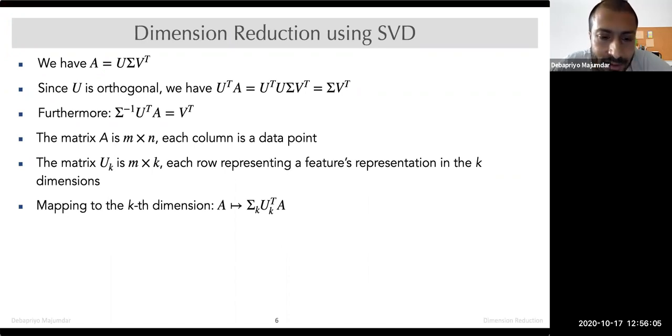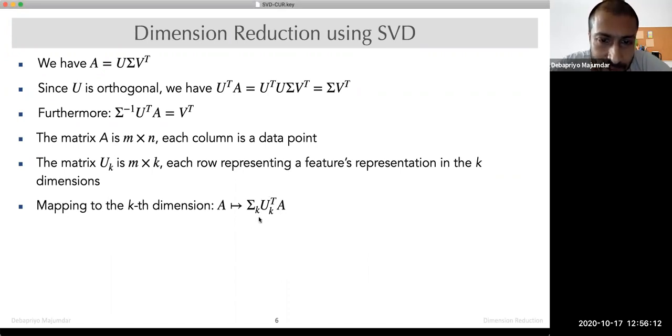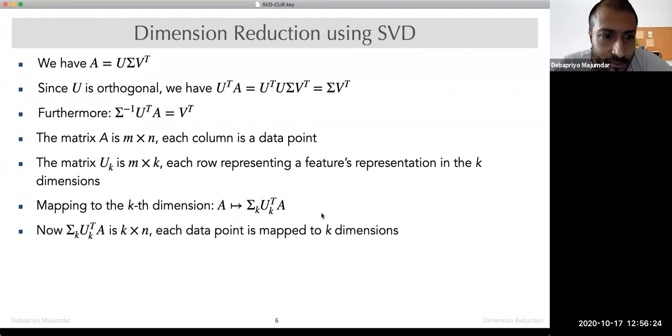So why don't we just map to my K singular vectors? So we project using UK transpose, and maybe we add the scaling factor sigma K. But why sigma K or not sigma K inverse, or why sigma K at all? Well, there are variations here. But if you do this, what happens is sigma K UK transpose A is K cross N, then each data point is mapped to K dimensions.